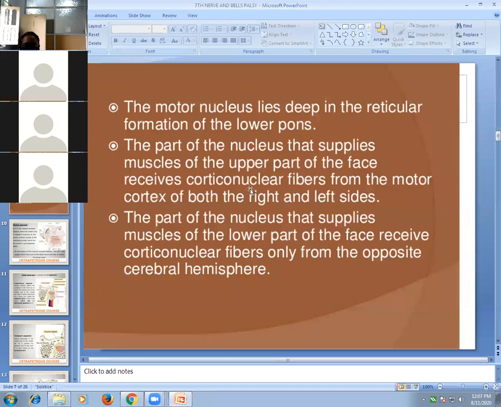So your upper half of the face has innervation from both sides of the cerebral hemisphere, right as well as left, which means there is bilateral innervation for the upper half of the face. The part of the nucleus that supplies muscles of the lower part of the face receives corticonuclear fibers only from the opposite side. So the lower part of the face receives innervation from only one side, that is, from the opposite cerebral hemisphere.